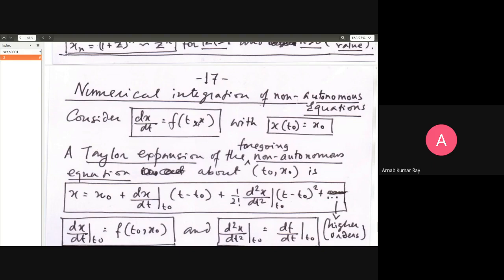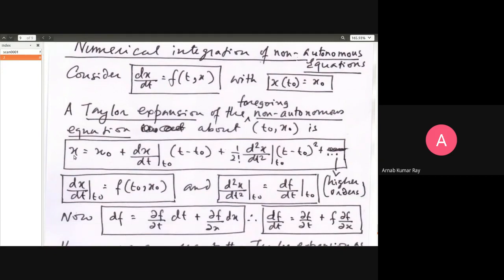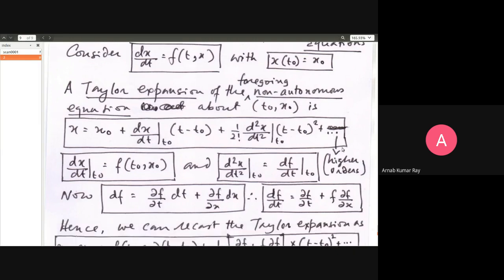Autonomous is dx/dt equal to f(x). Non-autonomous is dx/dt equal to f of both time and x. But the initial conditions, that structure remains the same. At t equal to t naught, x has got some initial value x naught. You carry out a Taylor expansion of the foregoing non-autonomous equation about t naught, x naught. Taylor expansion is not a problem. x is equal to x naught plus dx/dt at t naught into (t minus t naught) plus 1 by factorial 2 d2x/dt squared at t naught, because it's about t naught and x naught that you're carrying out the expansion, (t minus t naught) squared plus higher orders.